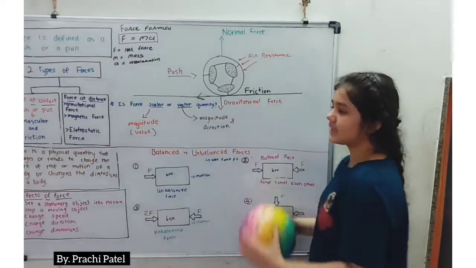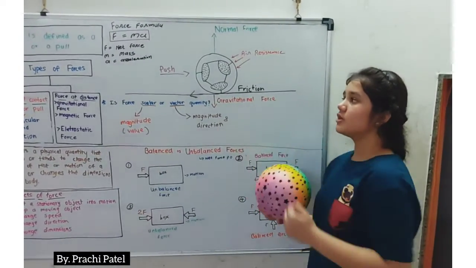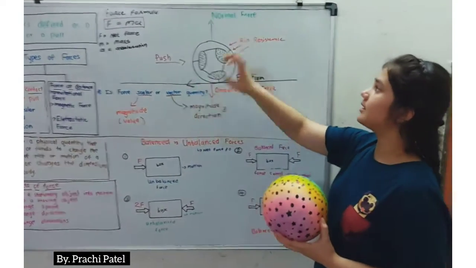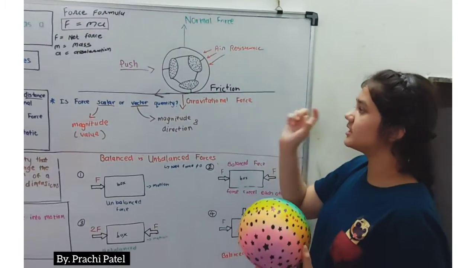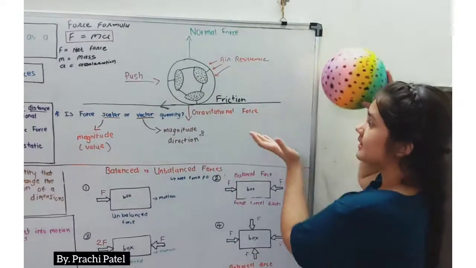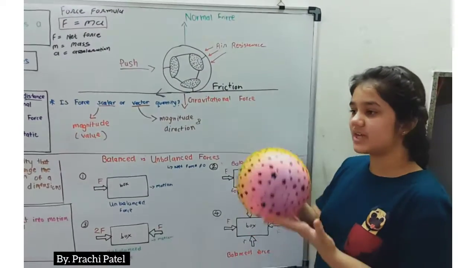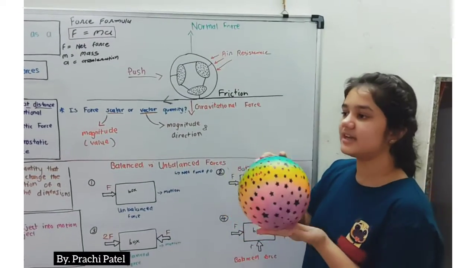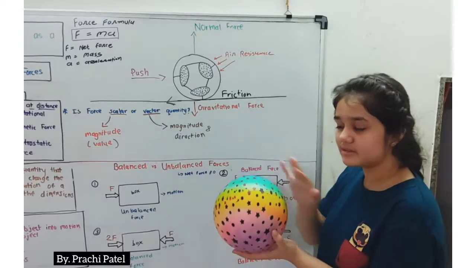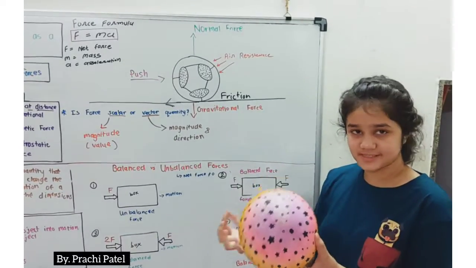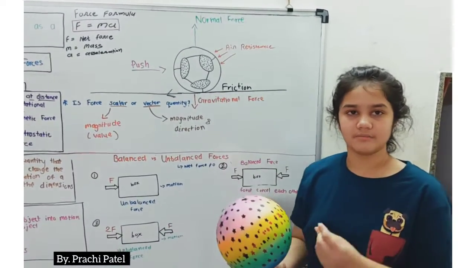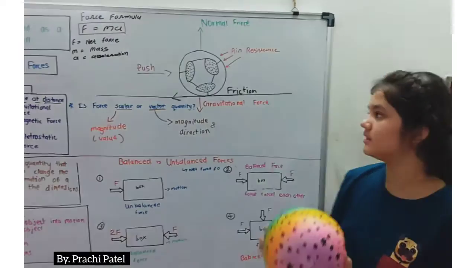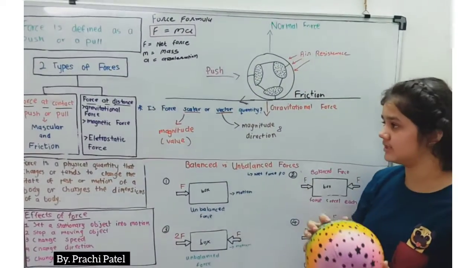And when I kick the ball, it applies a force on it. So we have push, then normal force, air resistance force, gravitational force, and one more force, which is friction force, which comes from the ball's contact with the ground. When the ball runs, it will stop at a certain point, and that's because of the friction force between the table or the ground and the ball. So this is how this works.